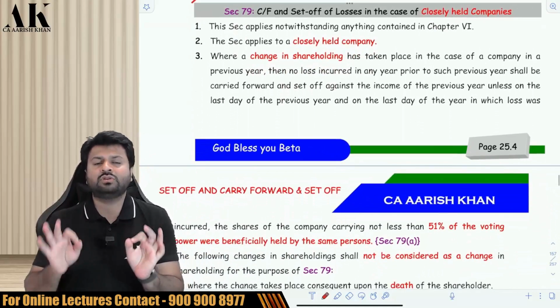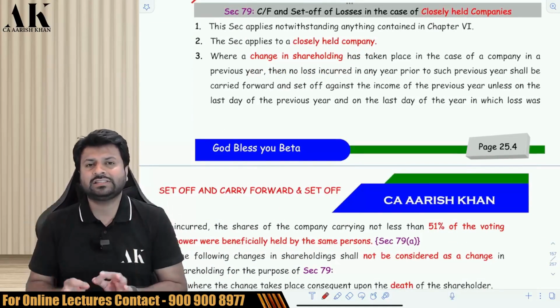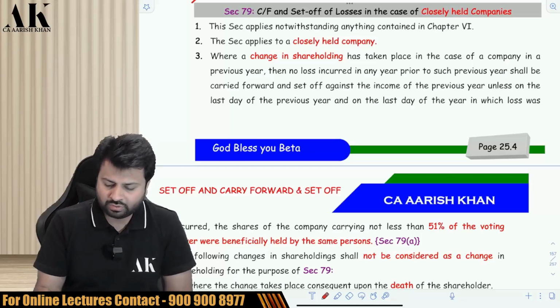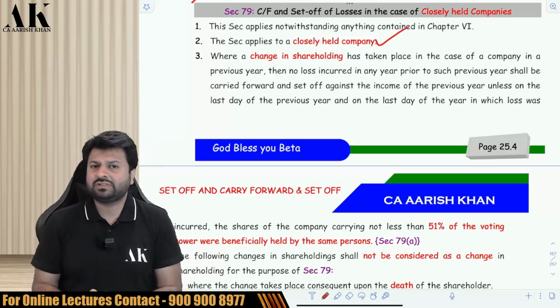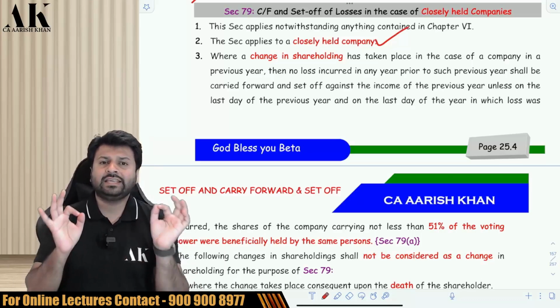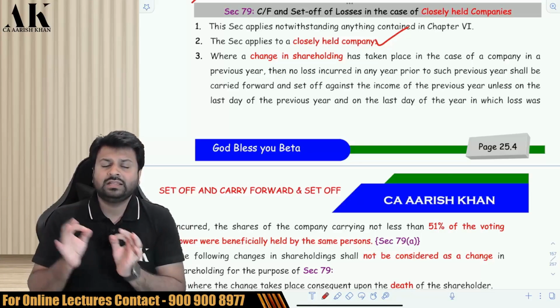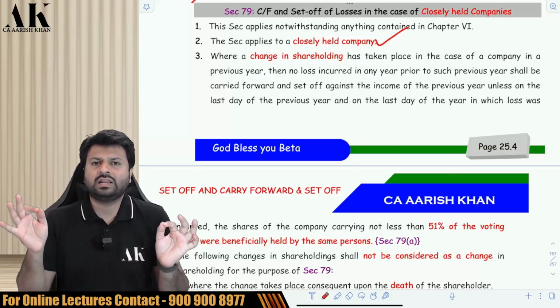Now let's come to the most important section of this chapter, section 79, which is applicable to a closely held company. It is only applicable to a closely held company. And what does this provision say? This provision says that in case of a closely held company, if you want to carry forward your loss, then 51% of the shareholders on the last day should be the same.